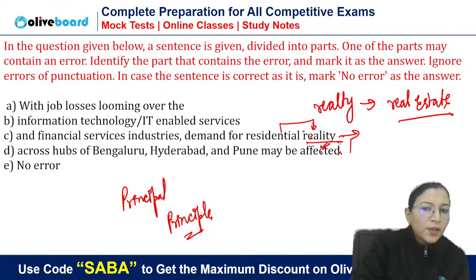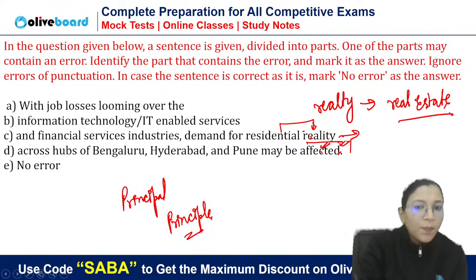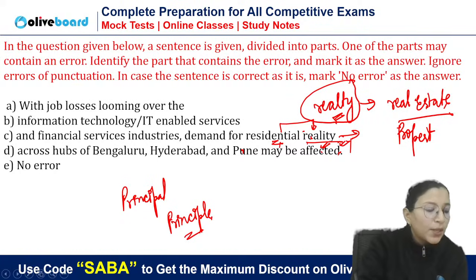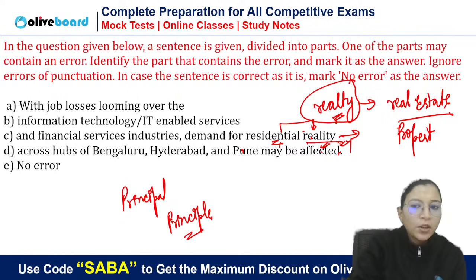So this reality इसका मतलब होता है सच्चाई. हम यहाँ पर सच्चाई की बात ही नहीं कर रहे हैं. हम यहाँ पर कह रहे हैं कि जो residential properties होती हैं, we are talking about real estate, we are talking about properties. So that is why the word will be this realty. I don't know how many of you have heard this word realty. This word has been derived from real estate. Is it clear? So yes, the error is in C part, but the error is not of preposition. The error is of homophone. Clear everyone?